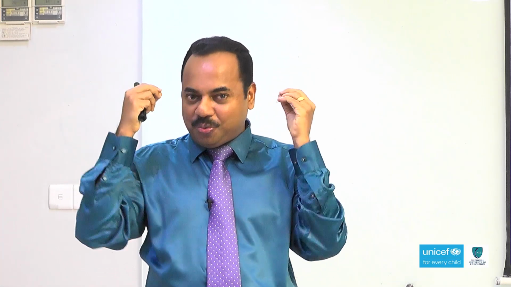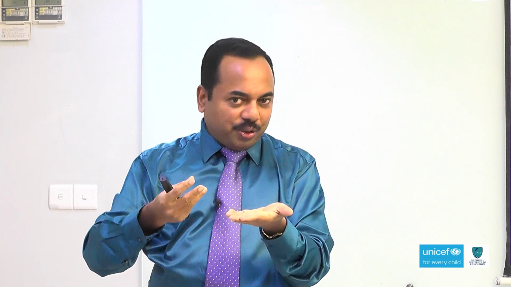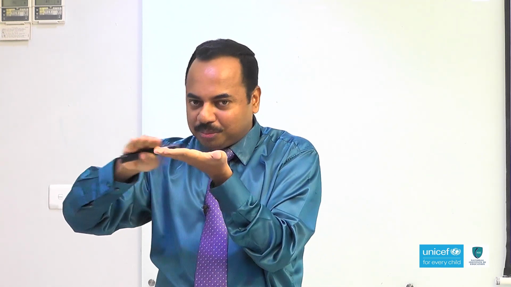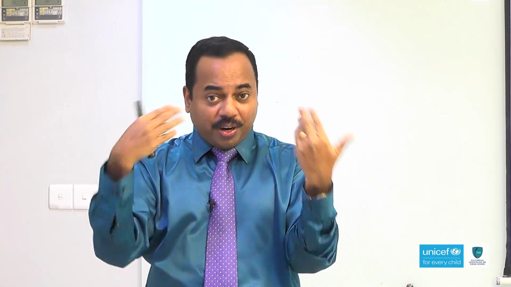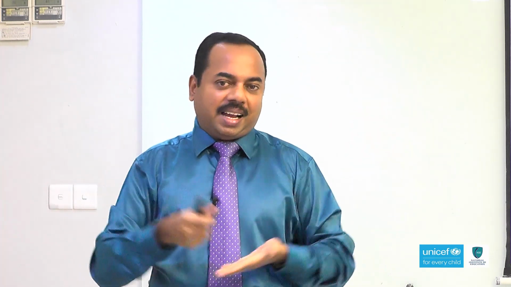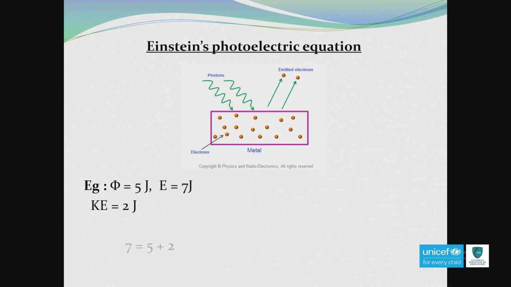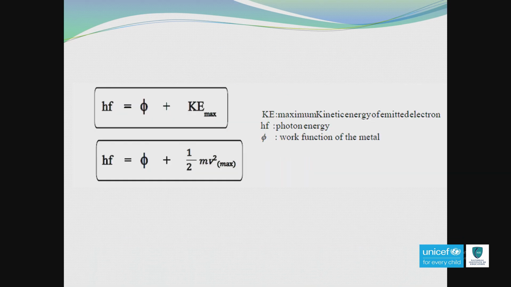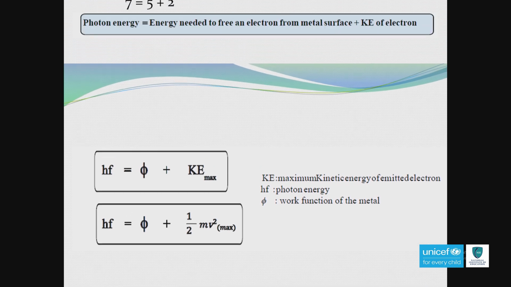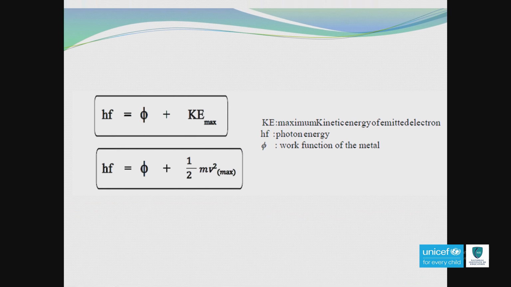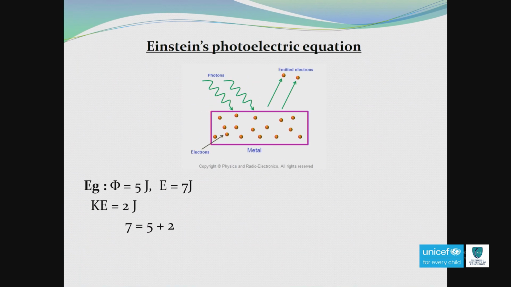Now, the picture is very clear. The energy of the photon is used for two purposes. One is to overcome the work function. The second one is to provide the kinetic energy. So, the kinetic energy is 2 joule. The simple maths is 7 is equal to 5 plus 2. What is 7? 7 means the energy of the incoming photon, and 5 is the work function. Of course, 2 is the kinetic energy of the emitted electron.